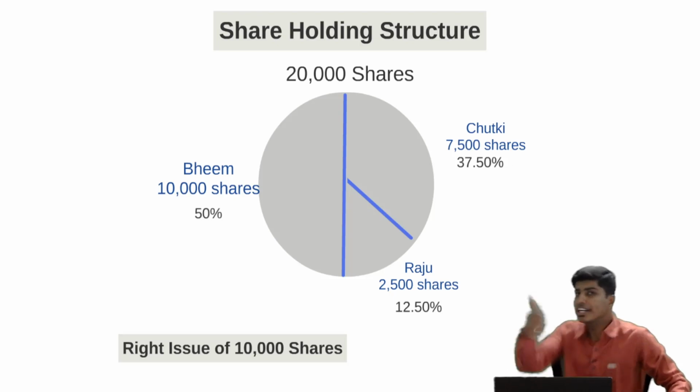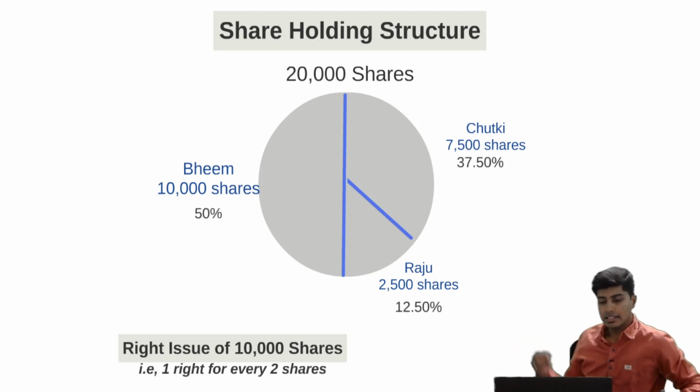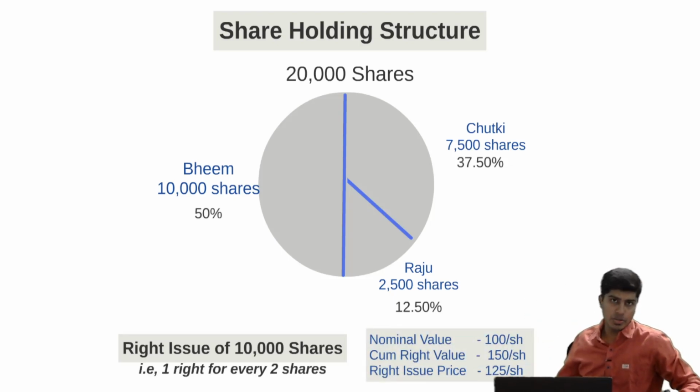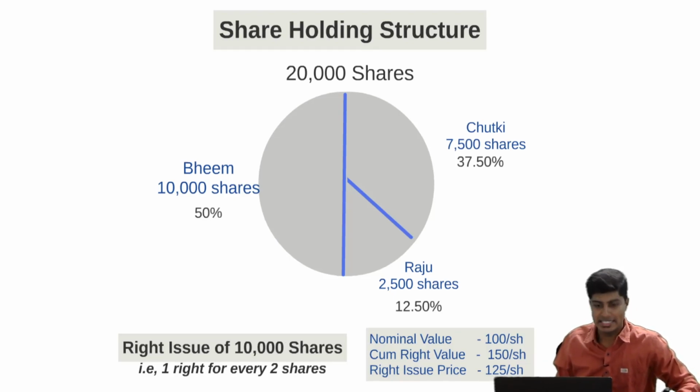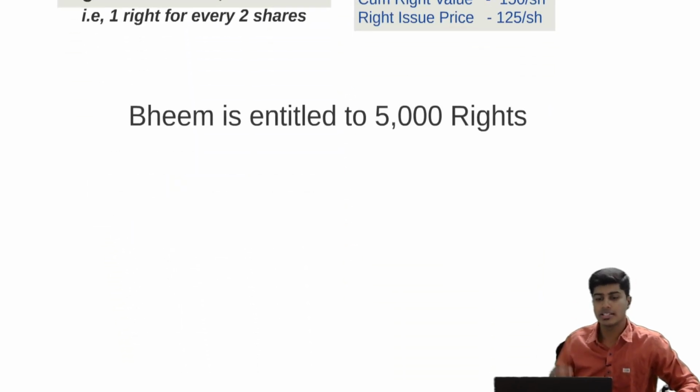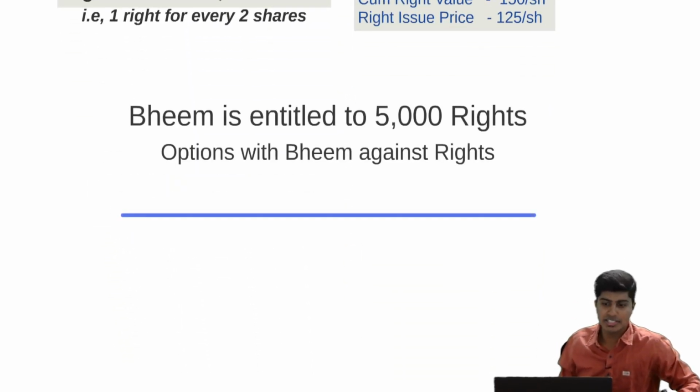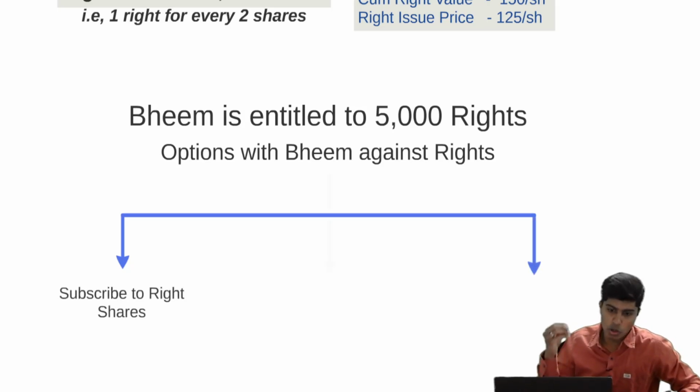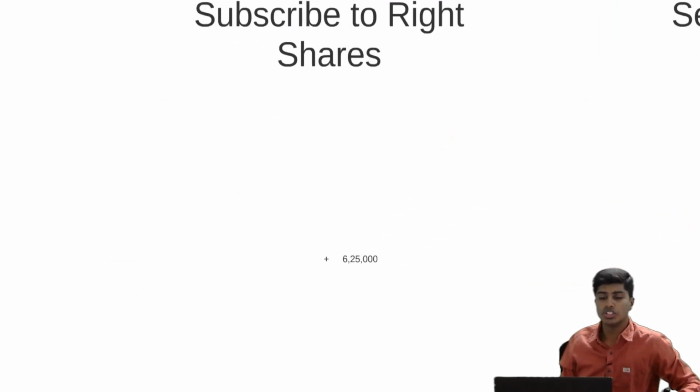I am going to give you a little more data. Nominal value is 100 per share, cum-right value is 150, and right issue price is 120. If Beam exercises the option, then what will be the ex-right price? It would be somewhat like this. Beam is entitled to 5,000 rights. Let's say option 1, Beam subscribes to shares.